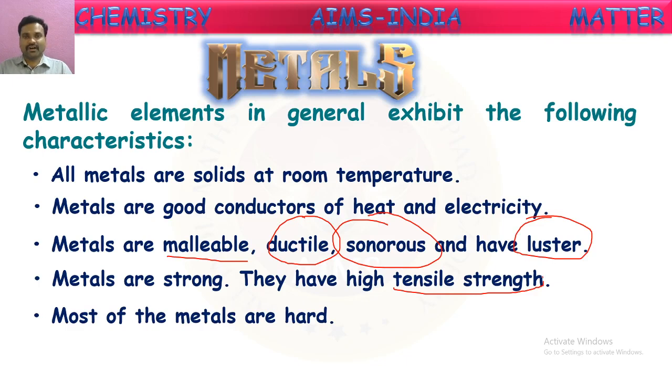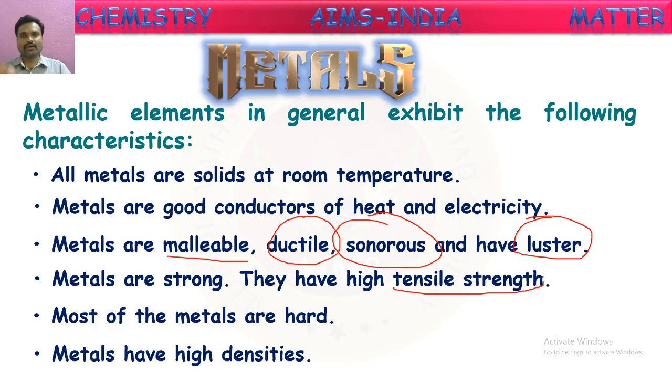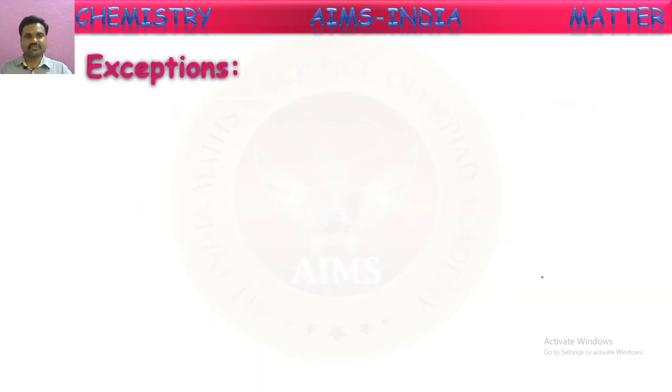Most of the metals are hard. Yes, most of the metals are hard. Metals have high densities. Yes, they are much denser. So the metals have all these properties. But there are some exceptions. Some elements do not have one or more of these properties. Even though they are metals, they won't exhibit one of these properties. Let us see those exceptions here.